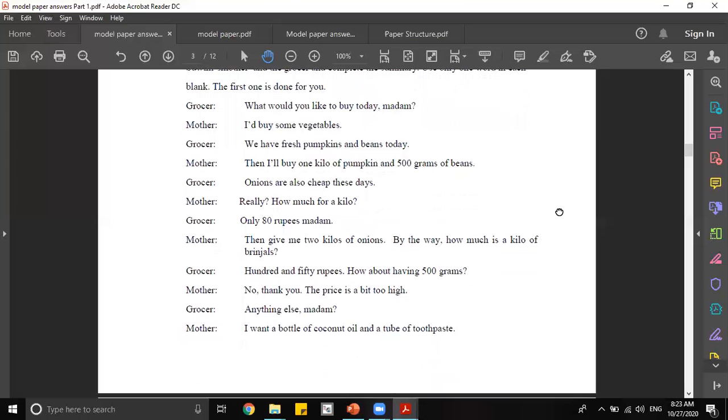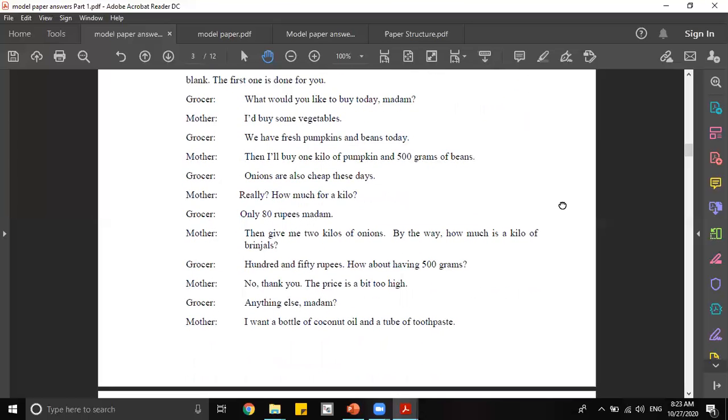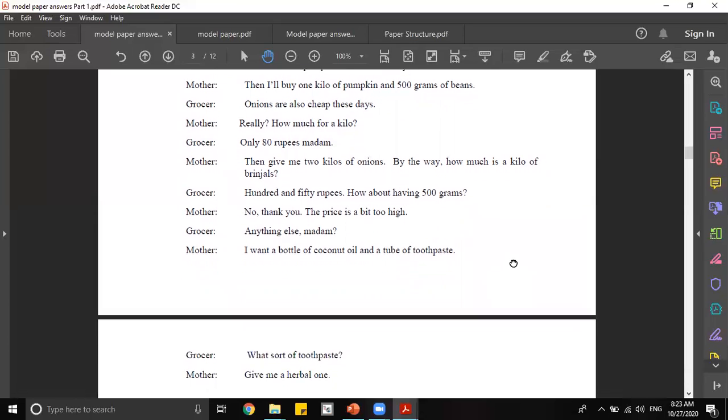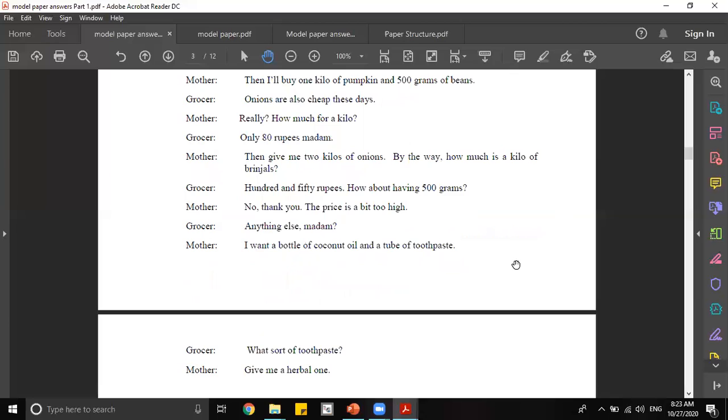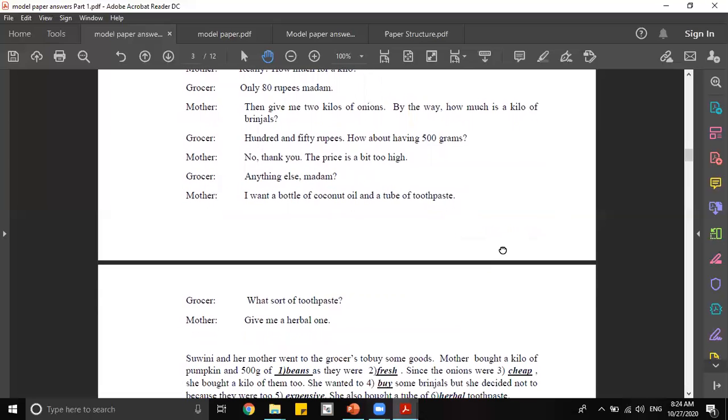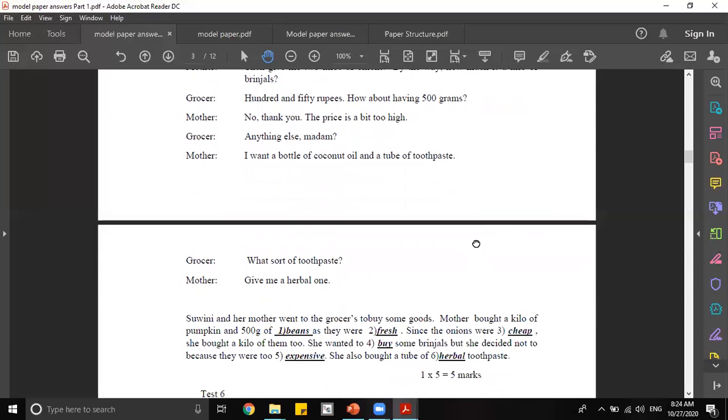By the way, how much is a kilo of brinjals? Then grocer said, 150 rupees. How about having 500 grams? Then mother said, no, thank you. The price is a bit too high. Okay. Then grocer said, anything else, madam? Then mother said, I want a bottle of coconut oil and a tub of toothpaste. Then grocer said, what sort of toothpaste? Then finally the mother said, give me a herbal one.